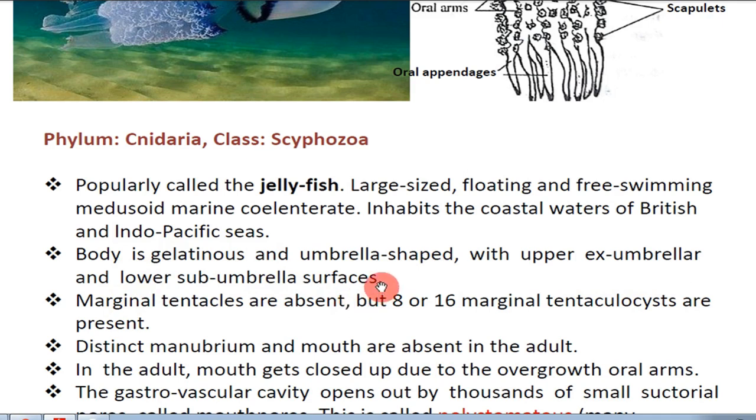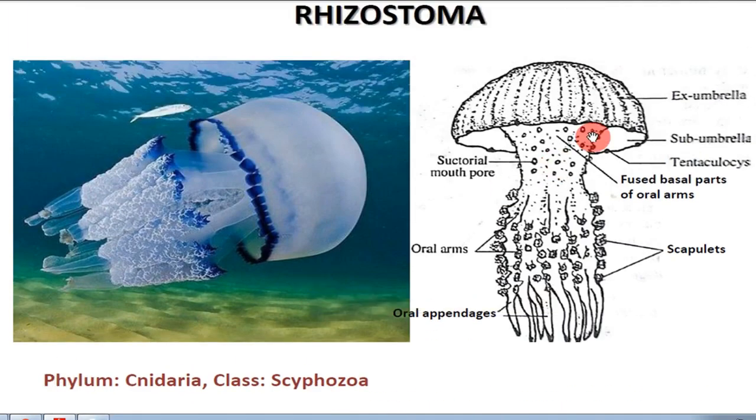For the medusa there are two surfaces: the exumbrella, that means the outer or upper part, and the subumbrellar surface.